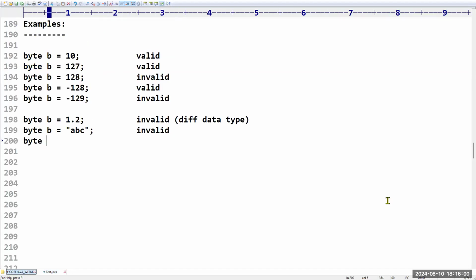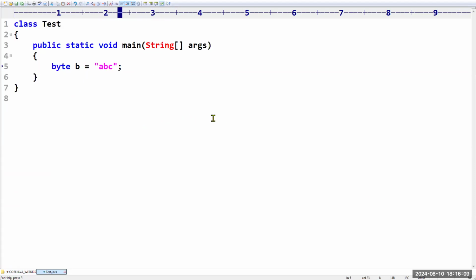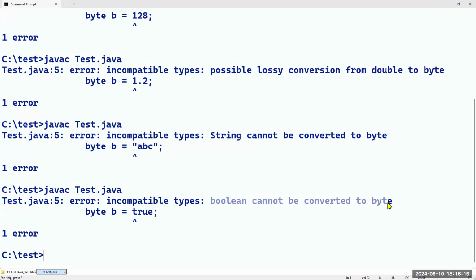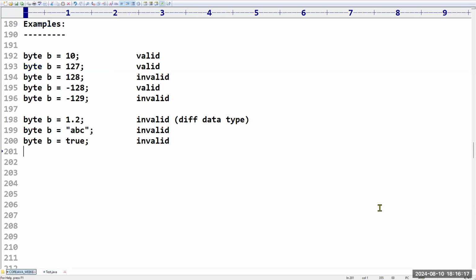Next, I am taking byte b = true. Is it a Boolean value or not? Yes, it is also invalid. If you want, you can see. I am taking true or false. So what output are we getting? Boolean cannot be converted to byte. But sir, whenever you take byte b = some character, is it valid or invalid?